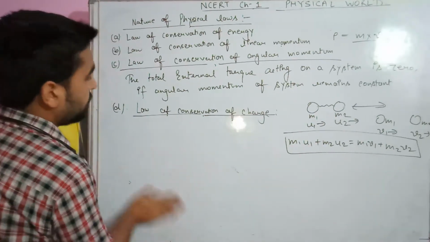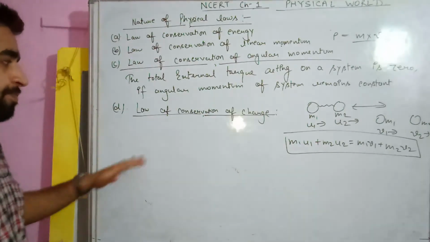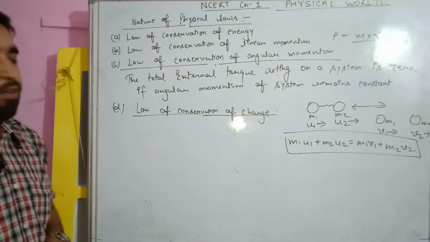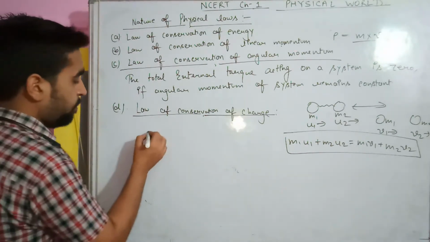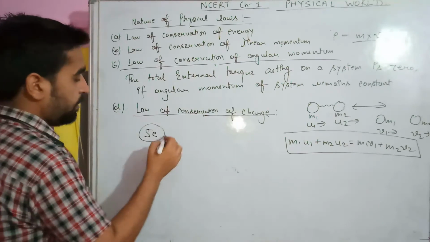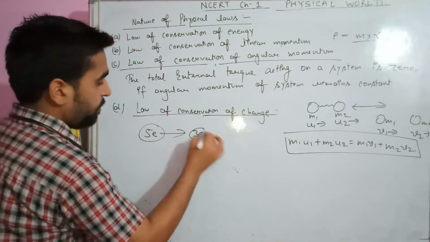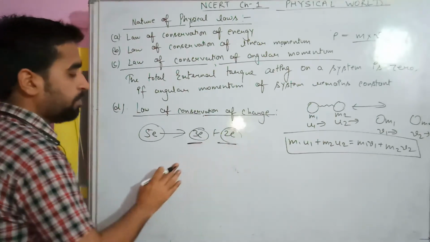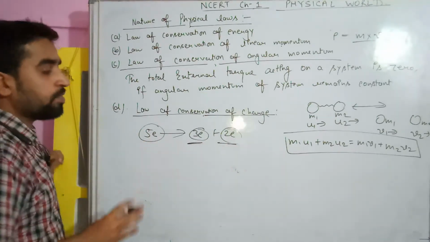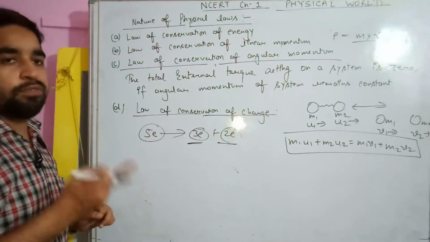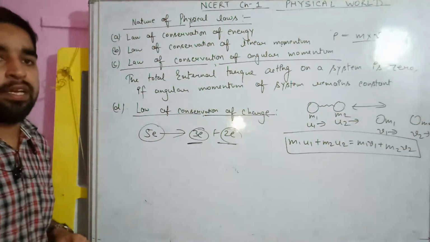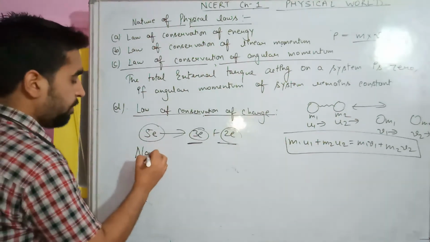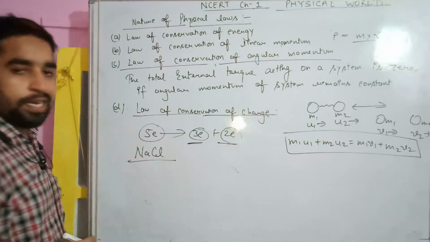Now, the fourth part is the law of conservation of charge. In a system, the total charge is always conserved. For example, suppose I have 5 electrons, and of these 5 electrons, 3 electrons I have given, and 2 electrons somewhere else. Then, what is the total charge of the system? Still 5 electrons. So, charge is always conserved. Charge can be transferred from one body to another body, but the charge of the whole system is always constant. For example, we have NaCl, okay, the total charge is 0.